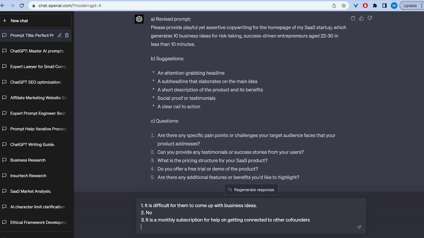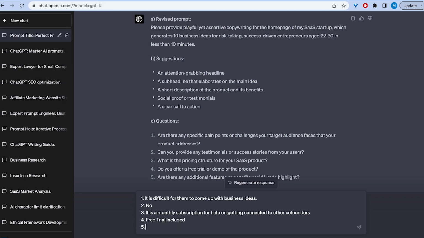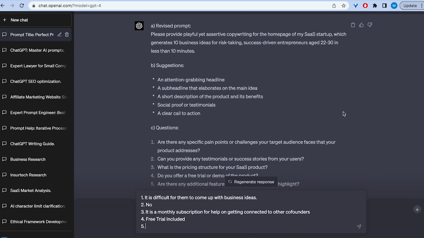Kind of like, let's say this is a business for matching co-founders together. And then 4, do you offer any free trial or demo for this product? Yes, free trial. And then 5, are there any additional features or benefits? No, let's say no.